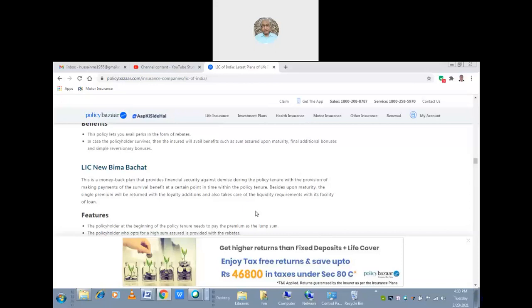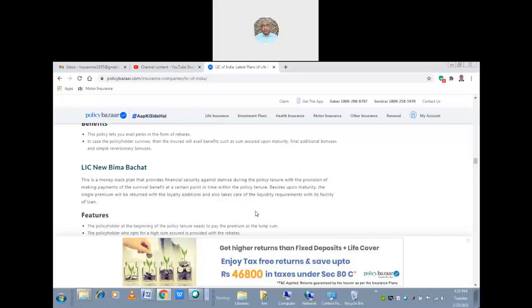So this is a money back plan that provides financial security against the demise during the policy tenure, with the provision of making the payment of the survivor benefit at a certain point of time within the policy tenure. Besides, upon the maturity, the single premium will be returned with the loyalty additions, and it also takes care of the liquidity requirement with its facility of loan.